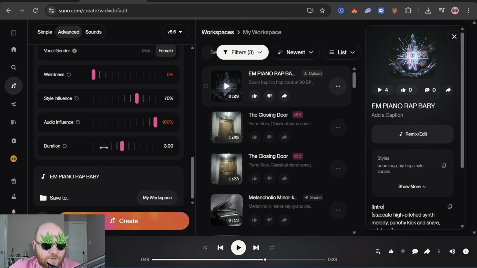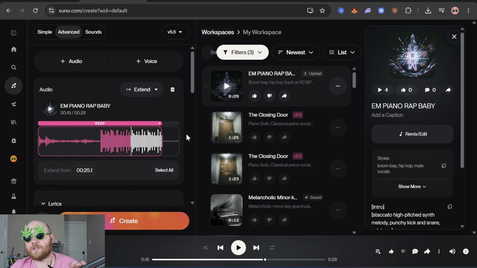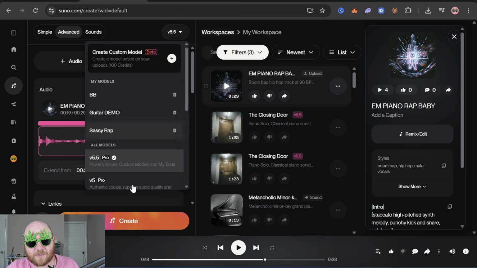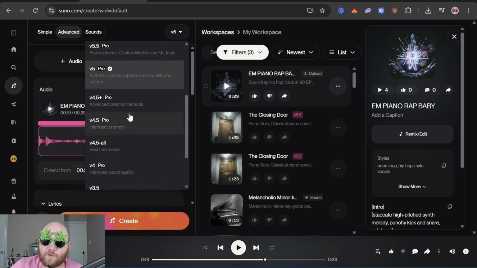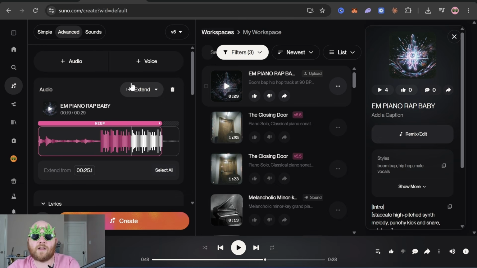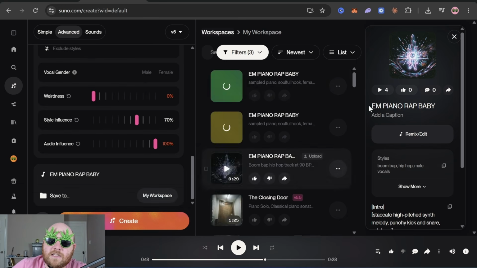And you can even choose a custom duration now. Since we're just doing a hook, I'm gonna go for like 45 seconds, and then I'm going to select female for the vocal gender. And also a really important point is that for some reason this works a lot better for me if I switch the model to V5 rather than doing 5.5. And a lot of people even use 4.5 plus because of the creativity. So if you want more creativity, go for 4.5 plus or V5. Their audio quality isn't as good, but if you're just looking for ideas, then that's not really important. And you can get better, more creative ideas with V5 and 4.5 plus. So we are going to create that and see how that sounds.